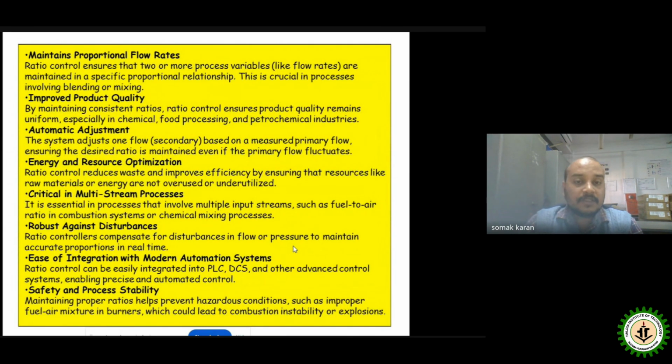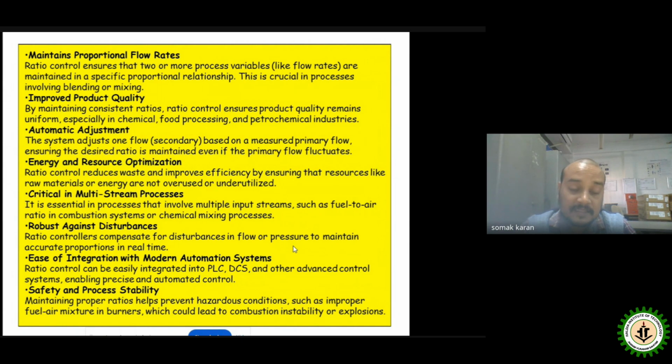If we talk about the benefits of this ratio control, it is able to maintain proportional flow rates. The flow rates are very important in the case of ratio control, so proportional flow rates can be maintained. Improved product quality: if the ratio needs to be maintained and is maintained properly, then the product quality can be enhanced.